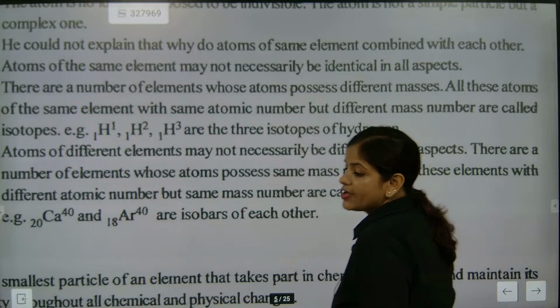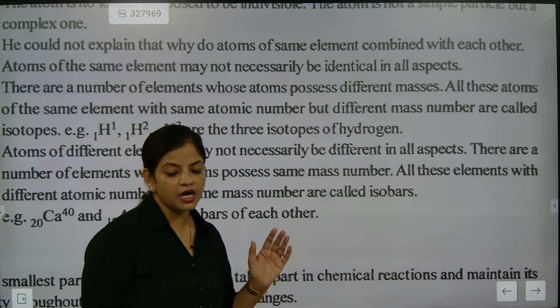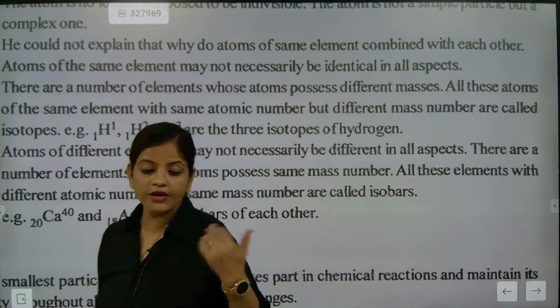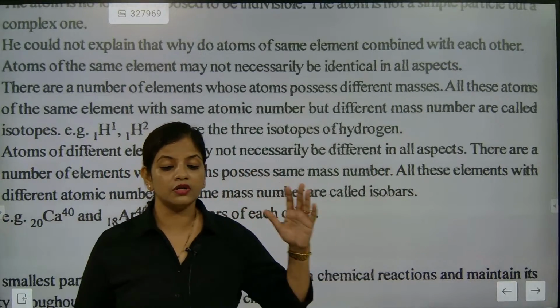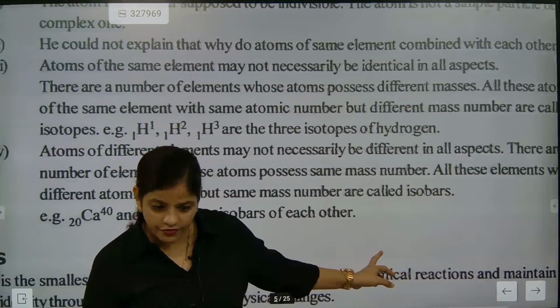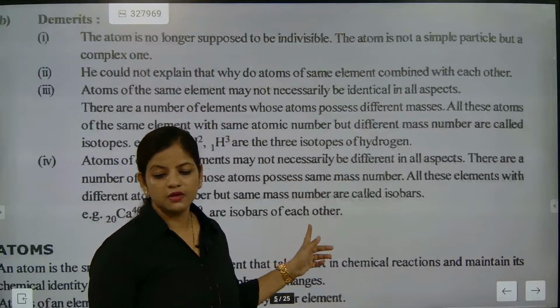So three isotopes of hydrogen are present here, and these three isotopes of hydrogen will combine differently. I hope you have understood this.